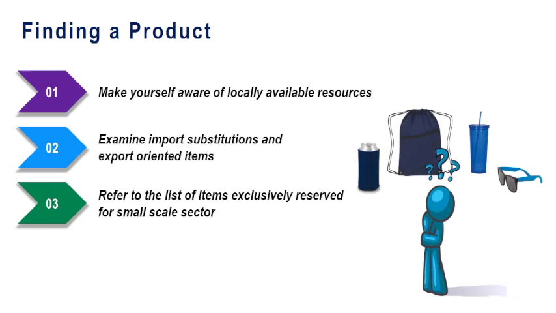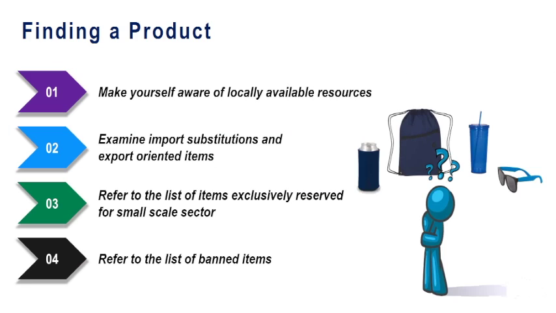Then refer to the list of items exclusively reserved for the small scale sector. Now, certain items are exclusively kept to be manufactured by the MSME sector, micro, small and medium enterprise sector. This list initially was around 836, but then it came down to 100 and it is reducing day by day. You can look into that list, if you can make something out of that, it is exclusive for the MSME sector. Refer to the list of banned items. Some items you cannot really manufacture being a small scale entrepreneur, like for example, anything which is concerning defense items. So, you have to see that list also.